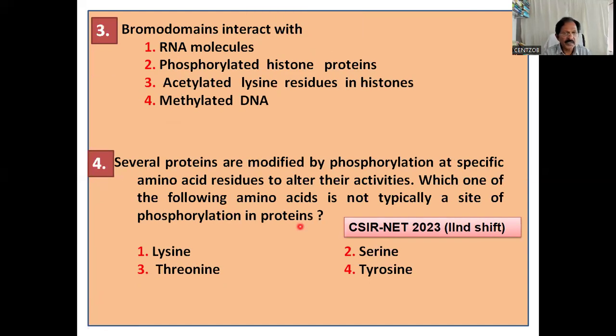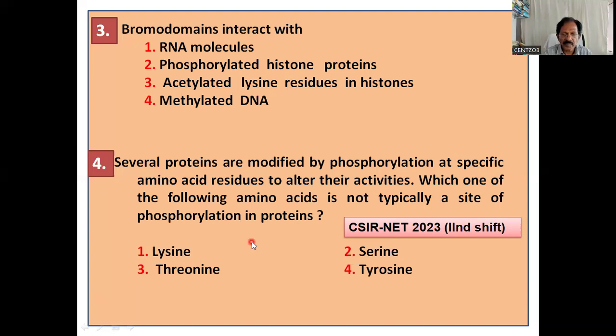It's a direct question. Bromodomain interacts with RNA molecules, phosphorylated histone proteins, or acetylated lysine residues? Acetylated lysine residues are recognized by bromodomain, isn't it? One more question. Several proteins are modified by phosphorylation at specific amino acid residues to alter their activities.